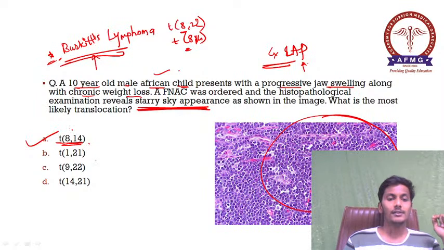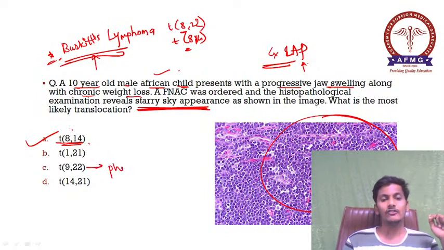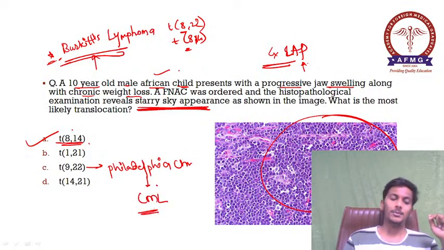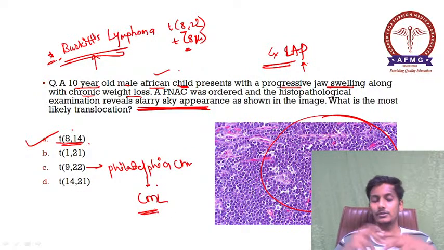Important one: translocation 9;22 is known as your Philadelphia chromosome. Important one to be remembered. So please remember, translocation 9;22 is nothing but your Philadelphia chromosome, which is associated with chronic myeloid leukemia. Philadelphia chromosome is associated with chronic myeloid leukemia.